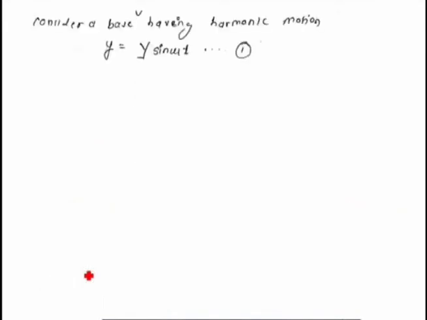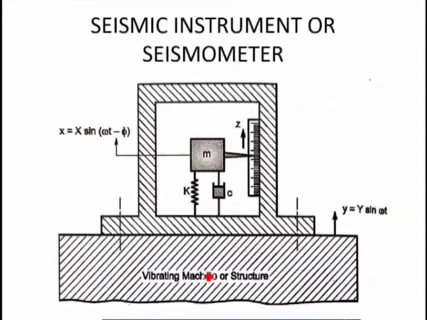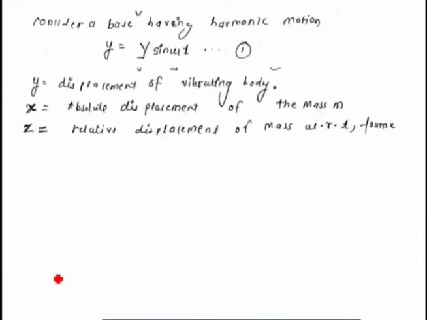So let us consider a base having harmonic motion y is equal to Y sin omega t. So we have considered this vibrating motion of structure as a base which is harmonically excited, that is Y sin omega t, right? Then what is y? Small y is nothing but the displacement of a vibrating body or absolute harmonic displacement of a vibrating body. X is nothing but the absolute displacement of the mass m, which is also called the steady state amplitude, steady state displacement, right? So Z is also called the relative displacement of the mass with respect to the frame or casing.